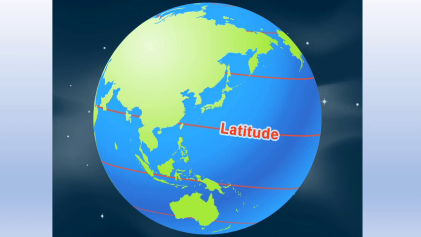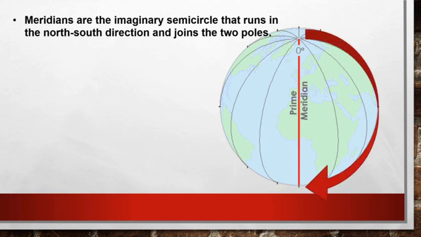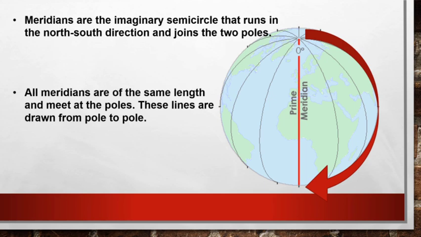Latitudes are the parallel circles drawn on the surface of the earth. Meridians are the imaginary semicircles that run in the north-south direction and join the North Pole and the South Pole. All meridians are of the same length and meet at the poles. These lines are drawn from pole to pole.